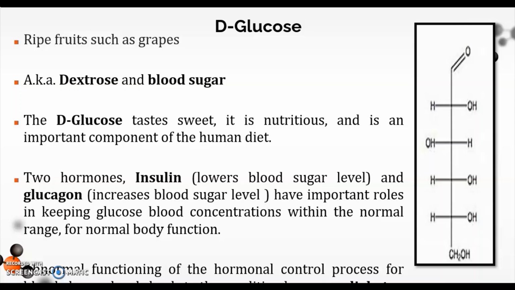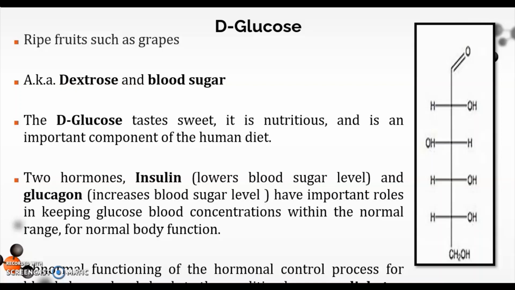Two other names for D-glucose are dextrose and blood sugar. D-glucose tastes sweet. It is nutritious and it is an important component of the human diet. Two hormones, namely insulin and glucagon, are involved with glucose.